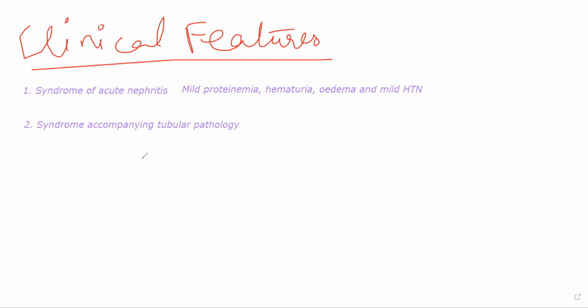So clinical features itself of acute renal failure, those patients can show three different types of features or three different patterns. Some of them will show features of acute nephritis. Some of them might show tubular pathology. In tubular pathology, generally three different stages will occur. Initially, the patient will be oliguric, wherein for almost 7 to 10 days their urinary output will be less than 400 ml per day.